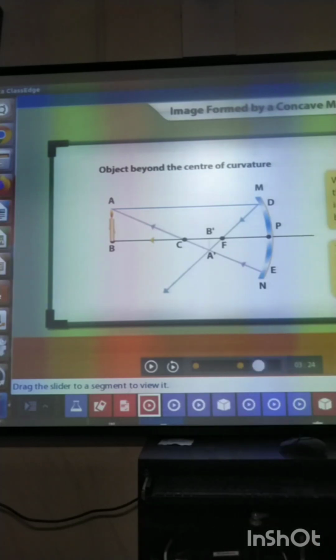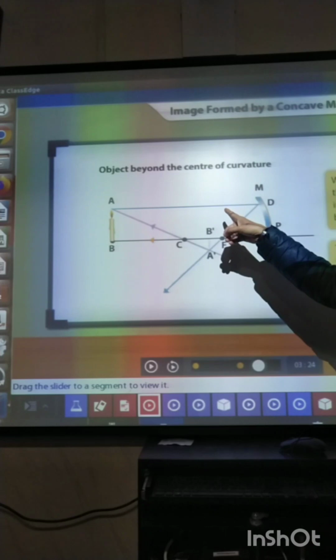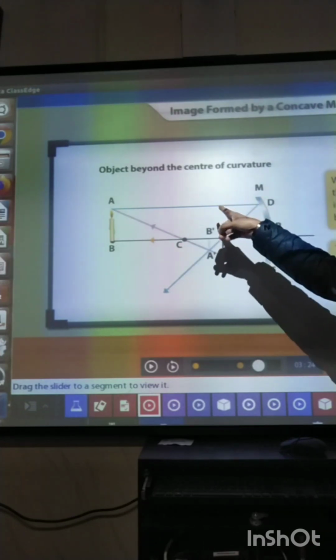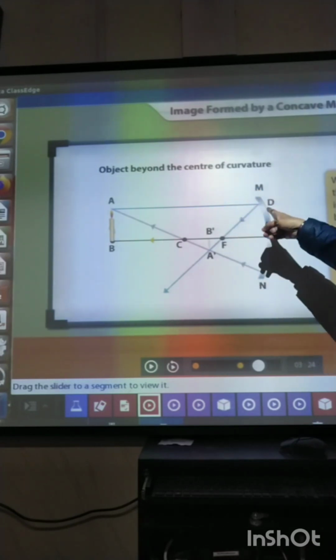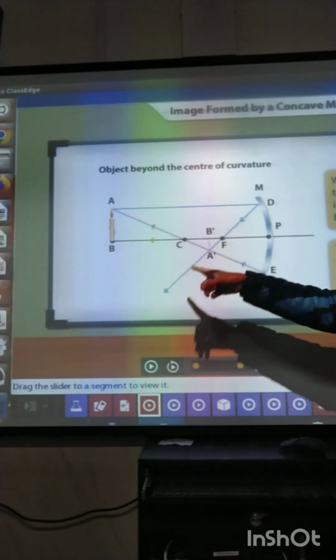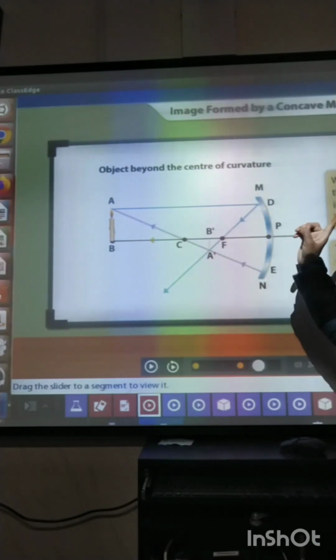Now these two incident rays are striking the mirror. The first incident ray, that is parallel to the principal axis, again same as our first case, will reflect back through point F, that is focus.